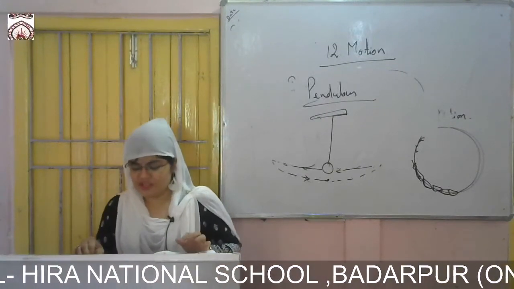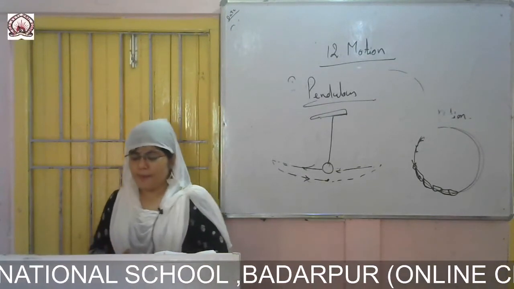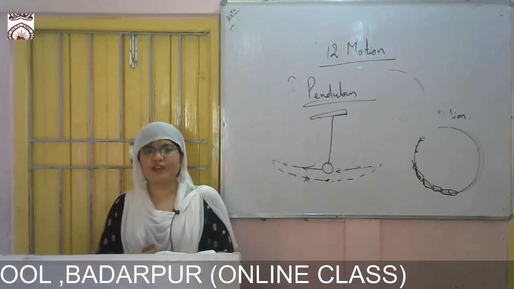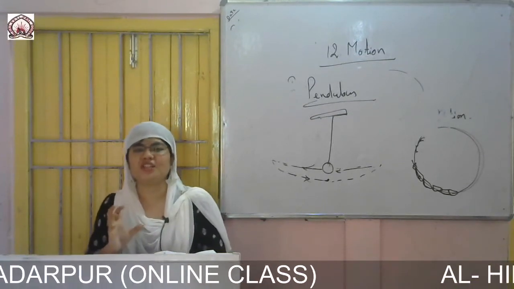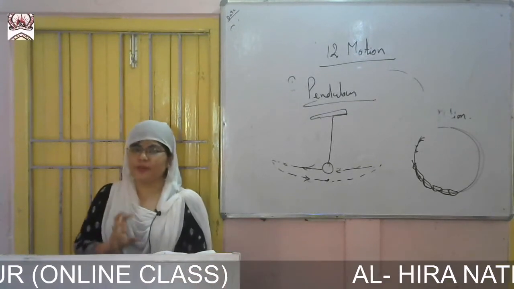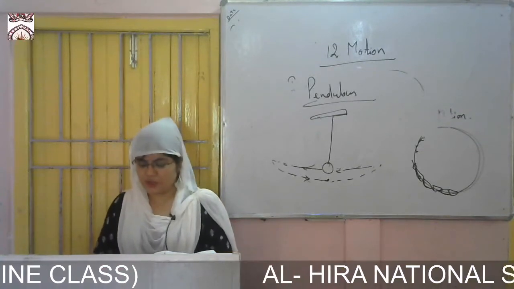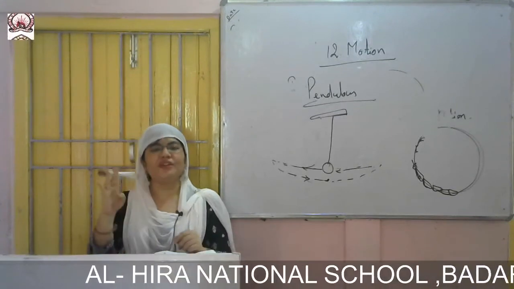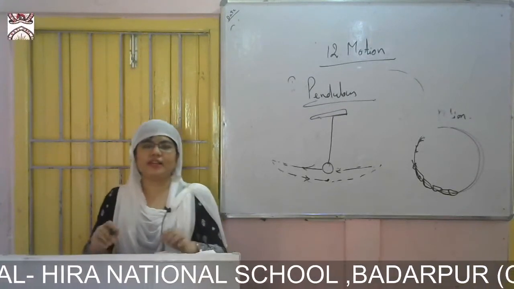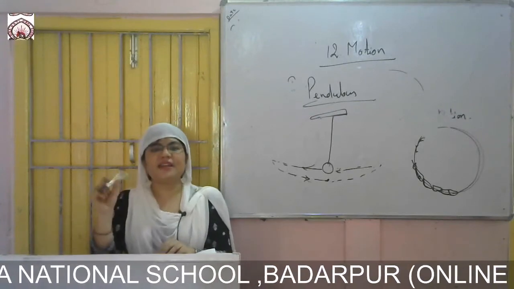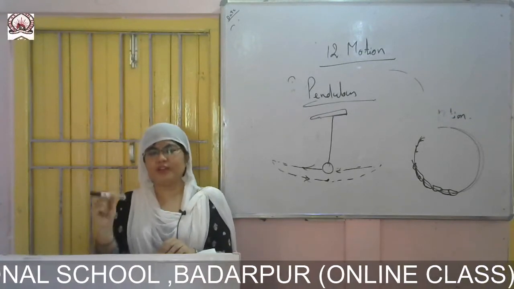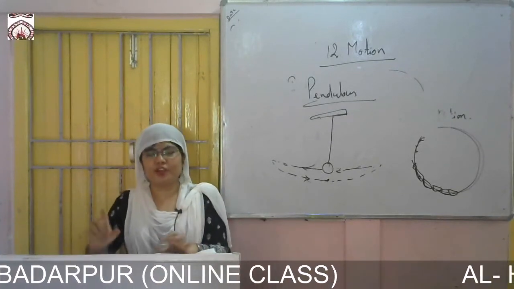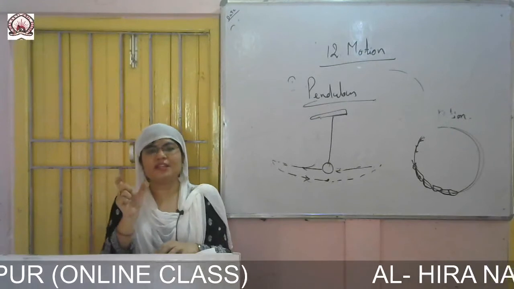However, any movement which is repetitive or which appears to be oscillatory or rotational need not be periodic. Oscillatory movement is not always periodic. If you swing your arms to and fro, moving very fast, like when we wheel a pen, it doesn't have any particular time. That doesn't have a particular limit.